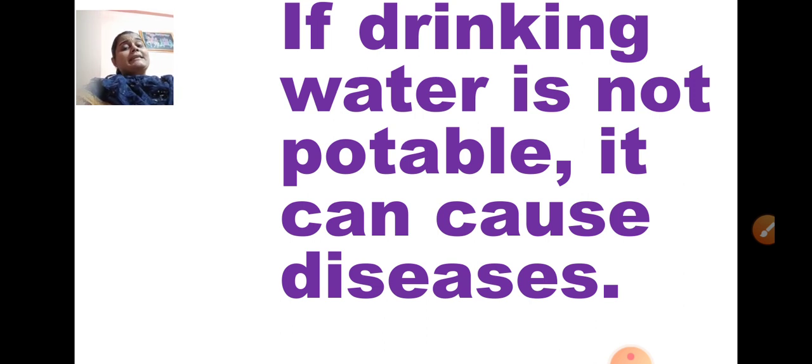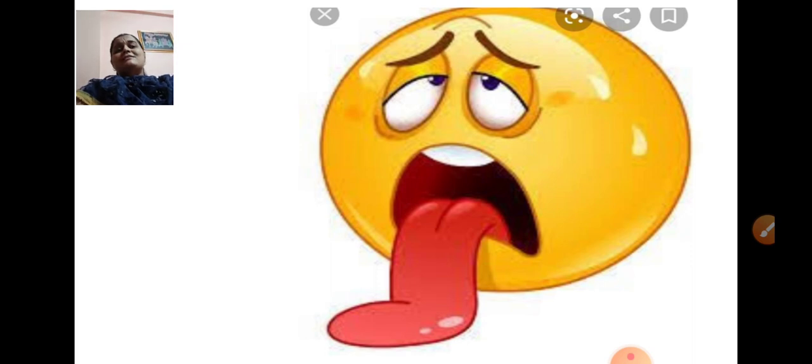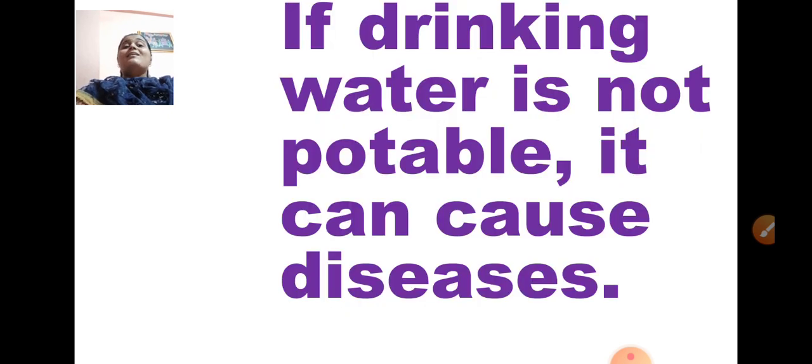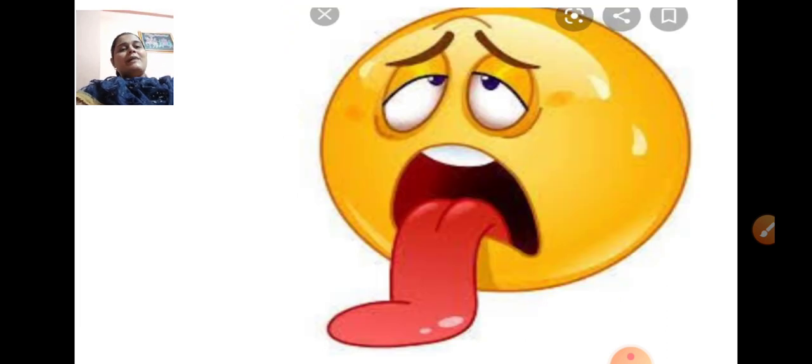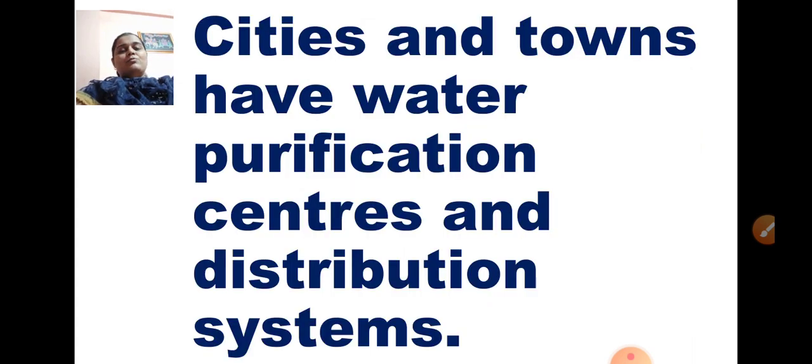The water which we get in the taps in our house is not potable for drinking. When you boil that water, it becomes potable for drinking. Is that clear? Potable means what? Potable means water safe for drinking. Now see, this is a smiley showing a very sad face. It has become ill. That is why, when you drink water which is not clean, you will fall ill. So I have shown a smiley which is feeling sick. Is it okay? Now we'll move next.